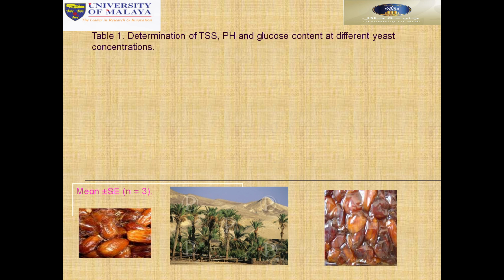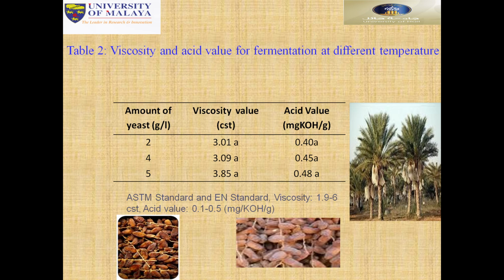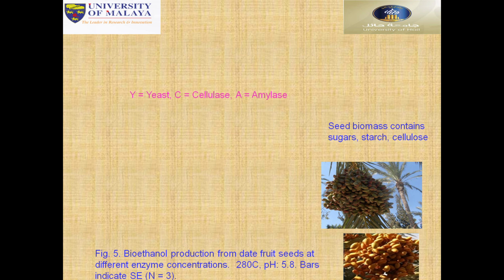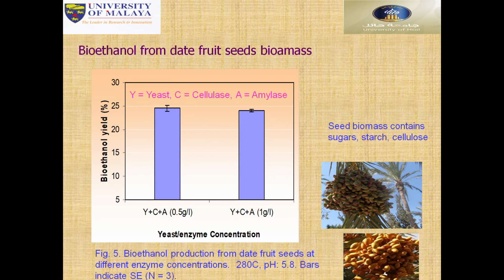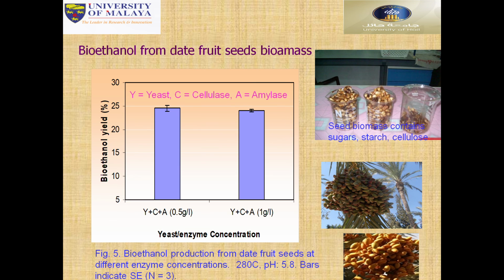We got positive results for thermal production or energy production. The glucose test used different types of ASTM standard and EN standard, the European norm, and the American standard for testing and materials. According to their standards, our result was very good. Ethanol from the dates, and also yeast with cellulase and amylase. We saw the sample at 4.5 grams and 1 gram. There is no difference, but a little bit better at the higher 0.5 grams. So here also because of seeds.